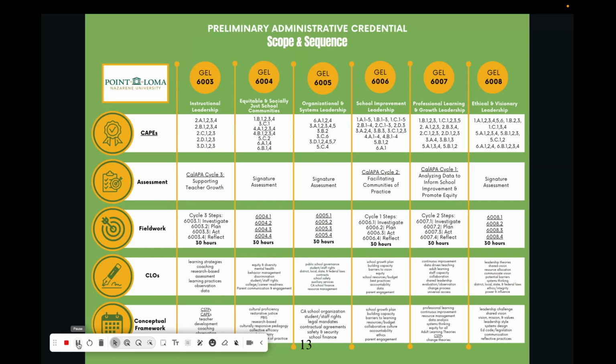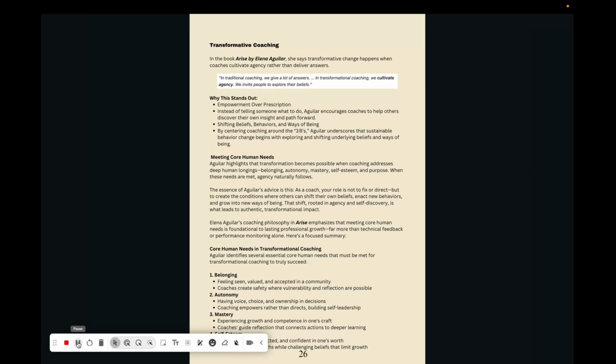And then there's a scope and sequence for you that gives you basically some of the details of assessment, fieldwork, learning objectives, and conceptual framework. The PASC timelines that we have are tied to fieldwork cycles, and the CASC timelines follow the course and course sequence.